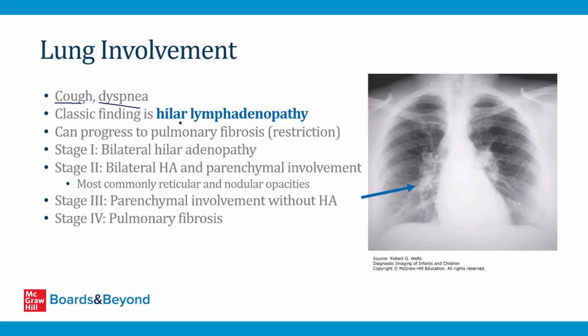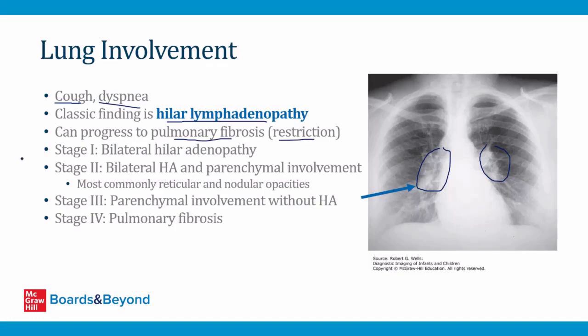A classic finding on chest X-ray in patients who have pulmonary sarcoidosis is the presence of hilar lymphadenopathy. Hilar lymphadenopathy refers to enlarged lymph nodes in this region here on either side of the heart and the mediastinum. You can see hilar lymphadenopathy in tuberculosis as well, but it is a classic finding in sarcoidosis too. If the sarcoidosis is advanced and doesn't respond to treatment or goes untreated, eventually there can be so much inflammation throughout all the lung fields that pulmonary fibrosis can occur and restrictive lung disease can develop.